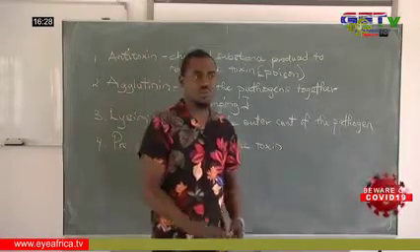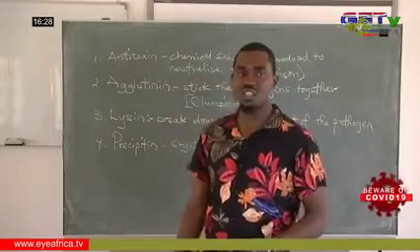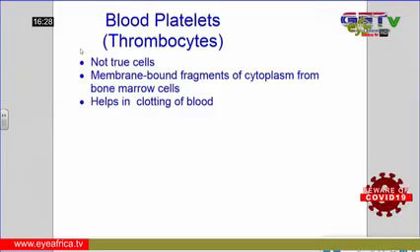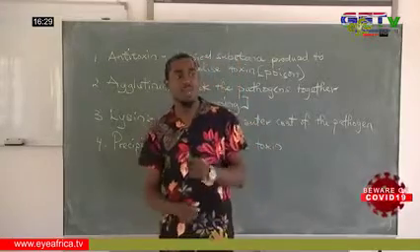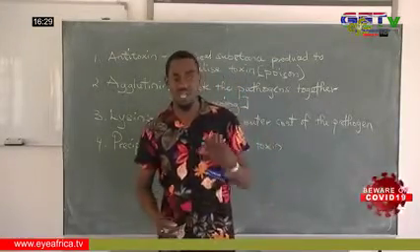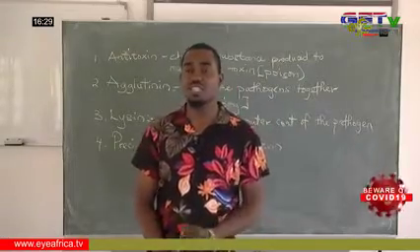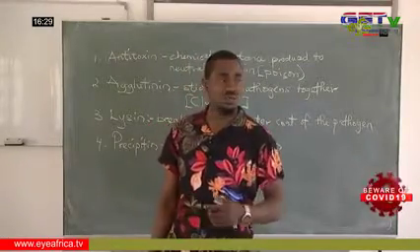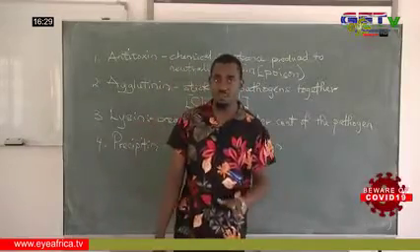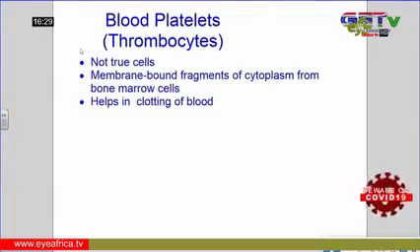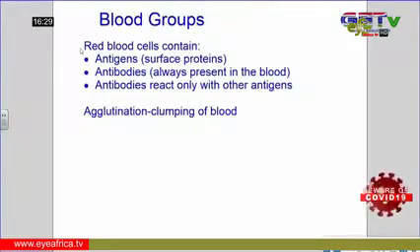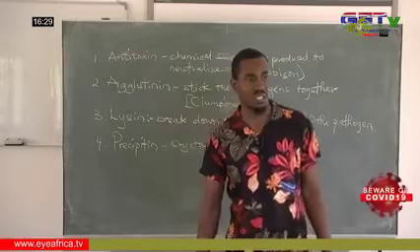Now going forward, we look at the blood platelets, which we refer to as the thrombocytes. The thrombocytes are not true cells. They are cell fragments, tiny bits of cells, as if they have been broken off. They are membrane-bound fragments of cytoplasm produced in the bone marrow. What they do is help in blood clotting. You'll be wondering, what is blood clotting? Blood clotting is simply the process through which blood flow is stopped. Therefore, it helps to seal up the wounds of our body. So that is what the thrombocyte does in our body.